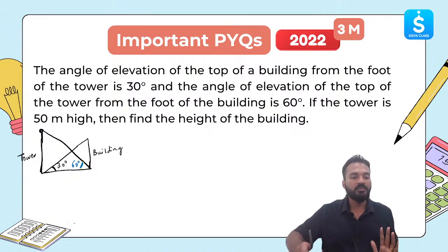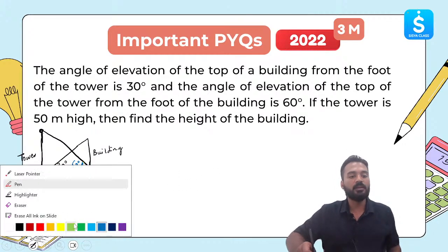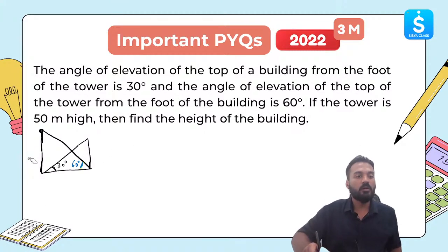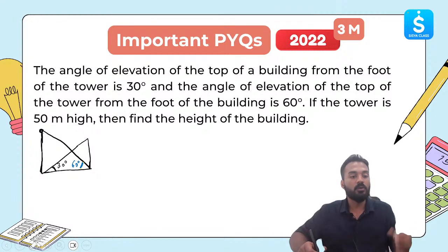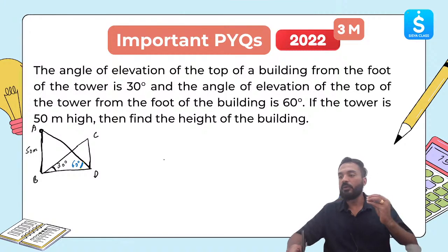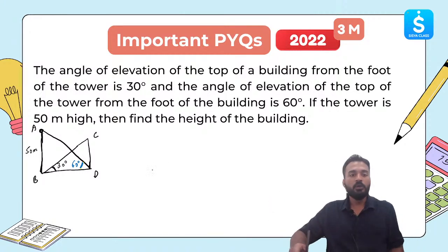This much information is given, and also one more thing is given, which is the height of the tower, which is 50 meter, and we need to find out the height of the building. Let's say AB is the tower, CD is the building. Clear? Now we need to find out what is CD. Clear? So let's understand.